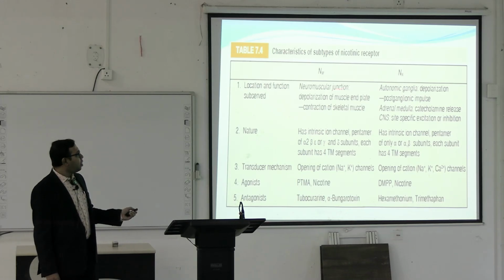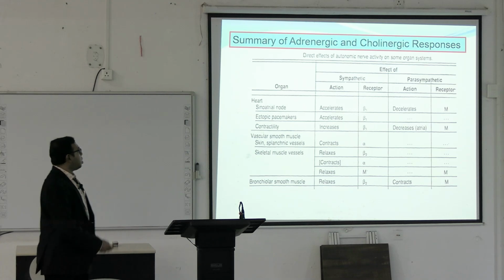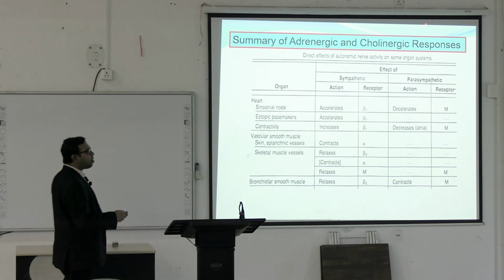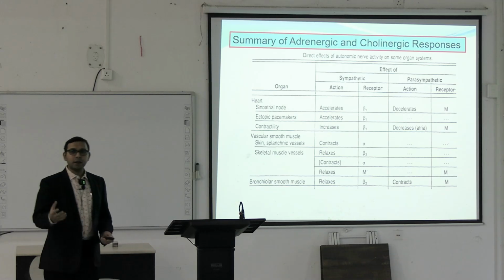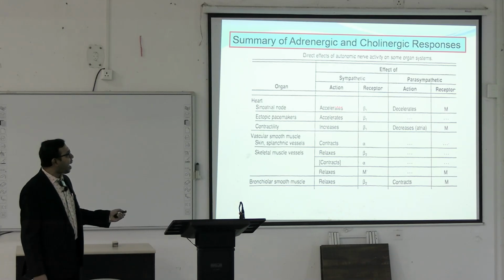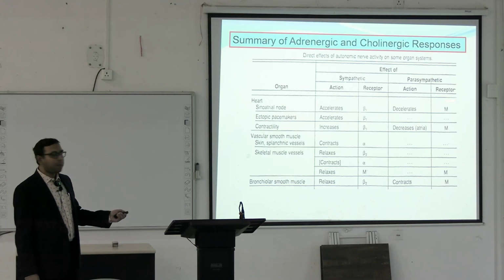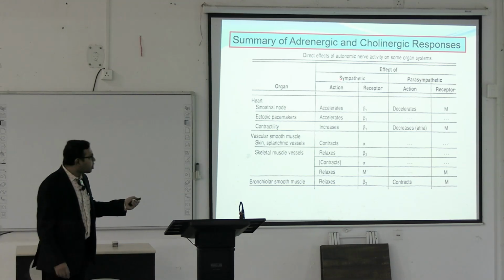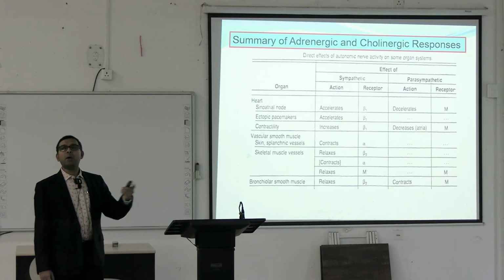Okay. So NM receptor, NN receptor. NM means neuromuscular junction, NN means neuronal, mainly the autonomic ganglia and adrenal medulla. So we can see the summary of the adrenergic and cholinergic responses. In the heart, as you have already seen, the sympathetic system mainly accelerates the heart, whereas the parasympathetic system mainly decelerates the heart. Acceleration of the heart happens in the sympathetic system by the beta 1 receptor.